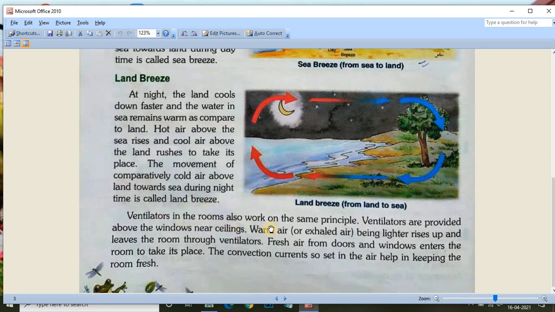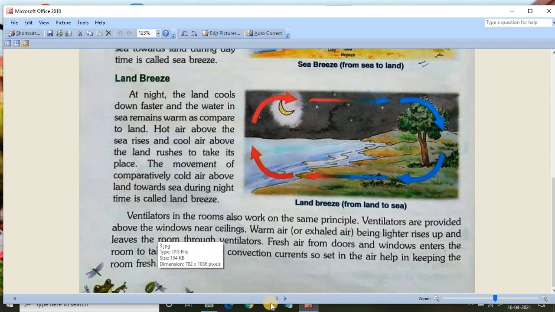Ventilators in the rooms also work on the same principle. Ventilators are provided above the windows near ceilings. Warm air or exhaled air, being lighter, rises up and leaves the room through ventilators. Fresh air from doors and windows enters the room to take its place. The convection currents so set in the air help in keeping the room fresh.